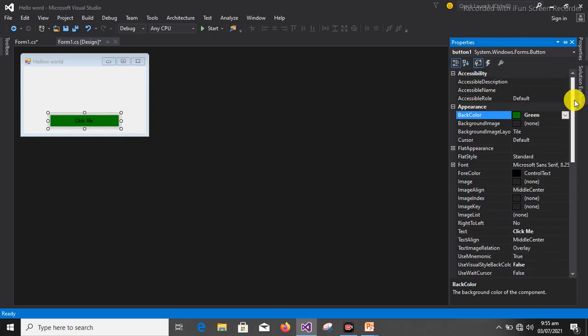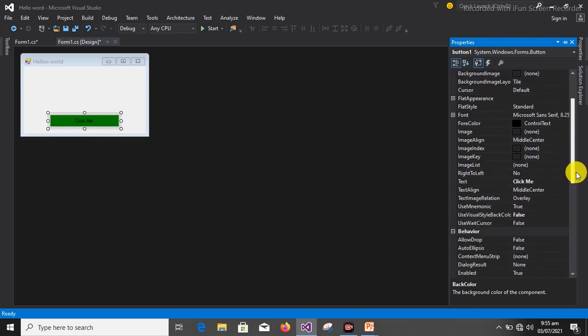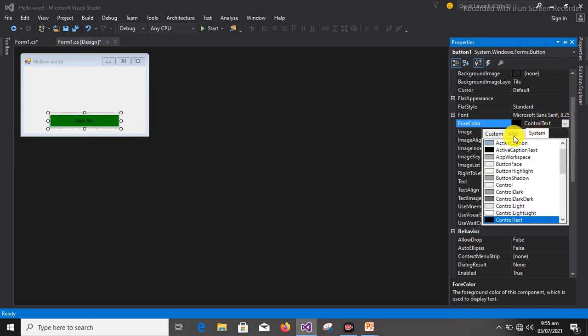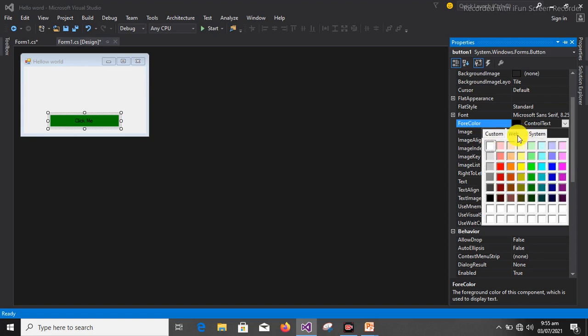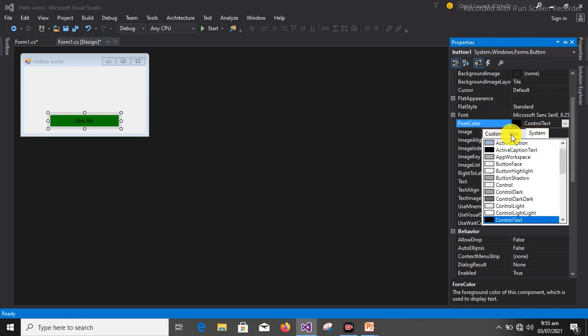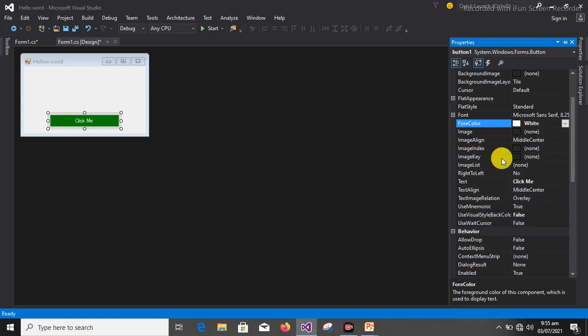I can also change the text color. You can see the text color is black, which is not okay on the green. So we can change the text color to be white, which is the fore color. The fore color, change it to be white. Let's select from web. You can select from custom, you can select from web, you can select from system, any one you want. Let's select from web. So let's change it to white.